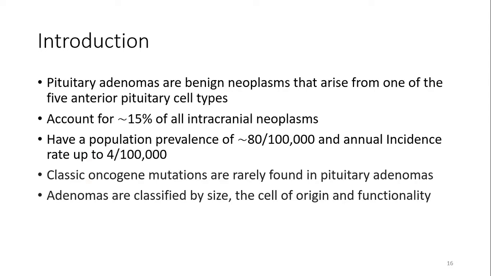And the other is based on functionality, whether they are endocrine active or endocrine inactive, functional or non-functional, whether they produce hormone or not. Based on that, we can classify them as functional or non-functional.